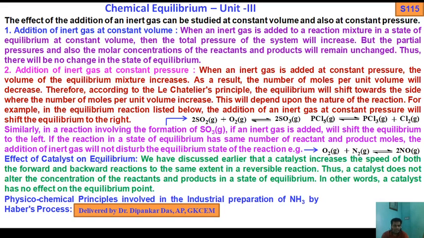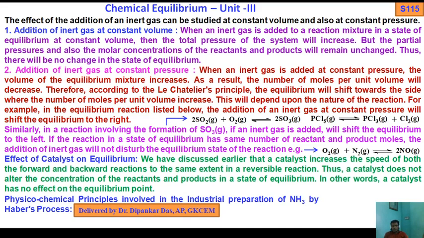You see the number of moles is the same: 1 plus 1 on the reactant side, and 2 on the product side. So the addition of inert gas will not disturb the equilibrium state. If the number of moles on both reactant and product sides is the same, there will be no change in the equilibrium state.